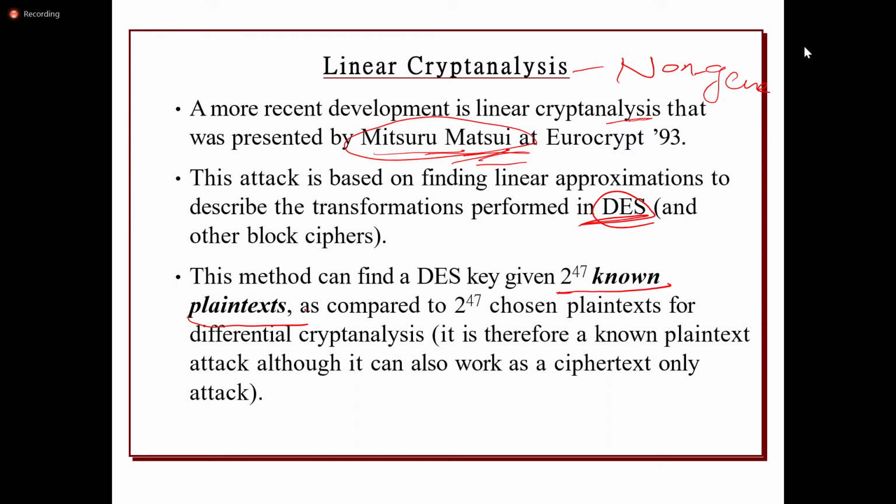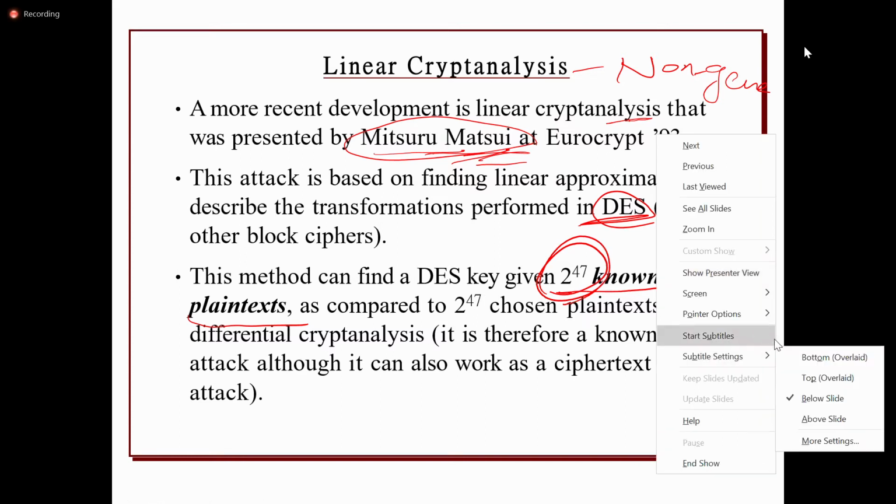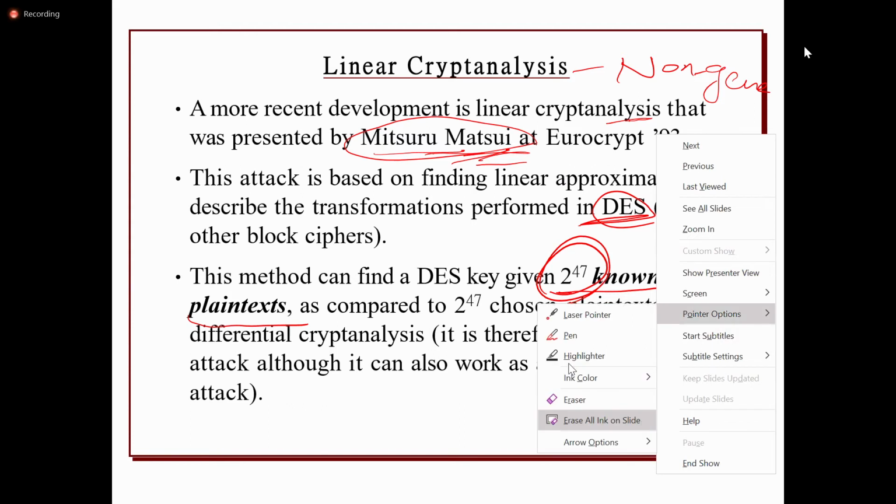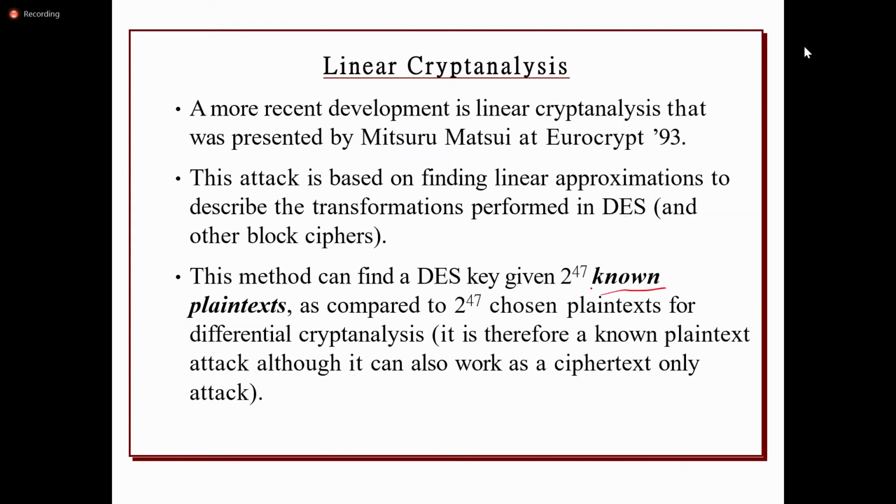In order to break the DES algorithm, it requires 2 power 47 known plain texts, because the size of the DES key is 56 bits. For every message, it requires 2 power 47 known plain texts.